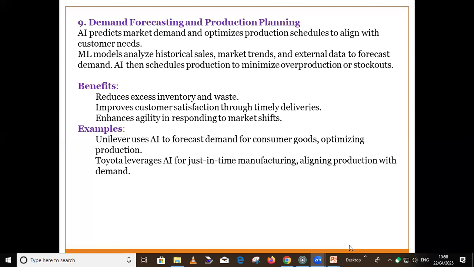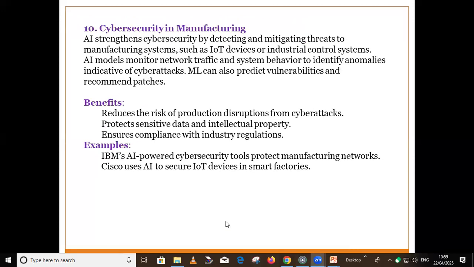The benefit of this is it can reduce excess inventory and waste. It can improve customer satisfaction through timely deliveries. It can also enhance agility in responding to market shifts. If you take the example of Unilever, the company uses AI to forecast the demand for consumer goods and optimize the production. Again, we have Toyota, which uses AI for just-in-time manufacturing that aligns production with demand. And the last part is the implementation of AI in cybersecurity and manufacturing.